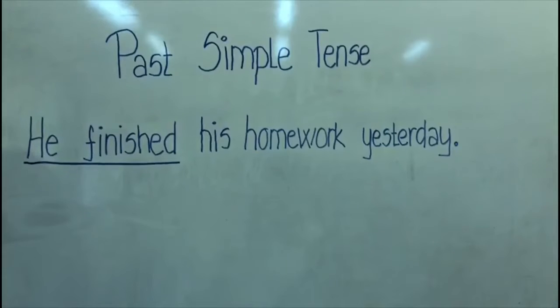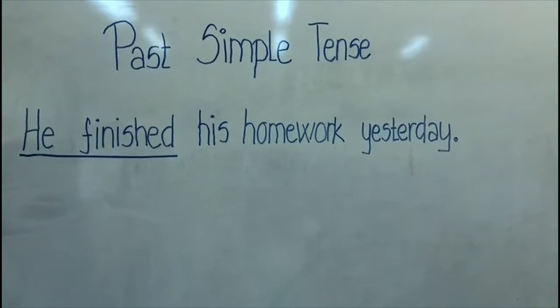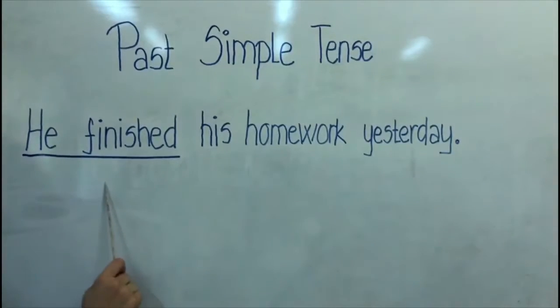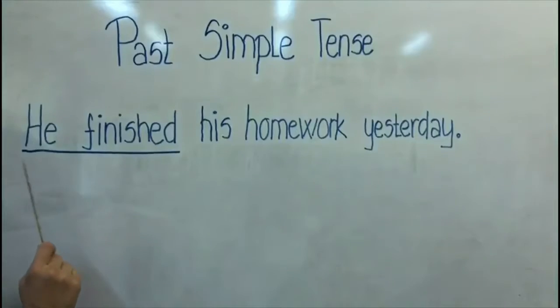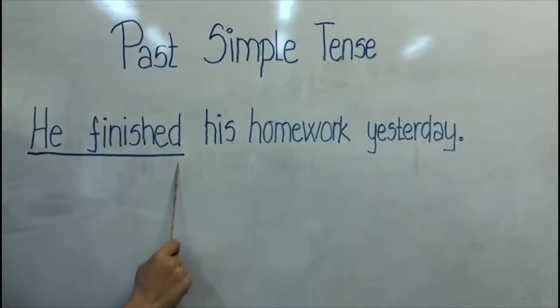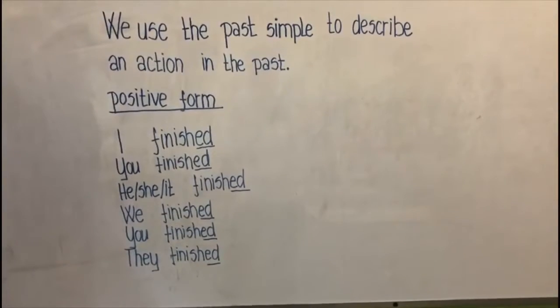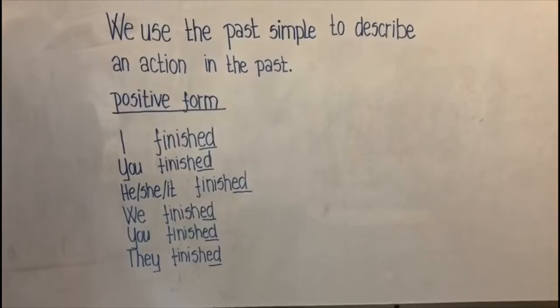Let's start with an example. He finished his homework yesterday. Here is the form of the past simple tense. He finished. So, he is the subject, and this is the verb, finished. The general rule is that we use the past simple to describe an action in the past.